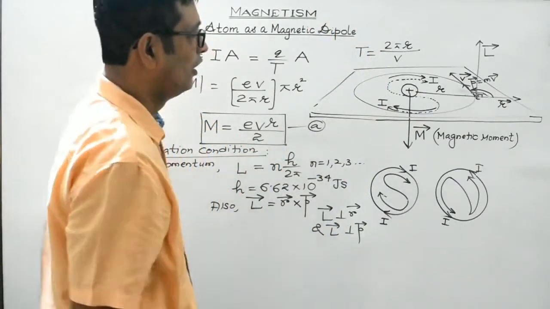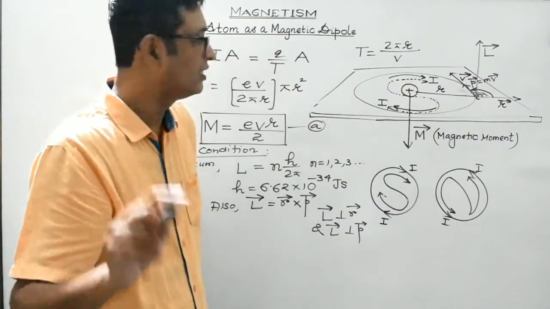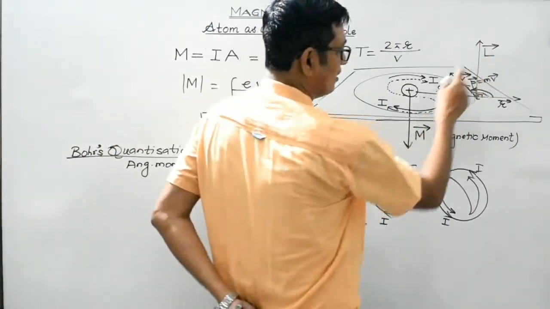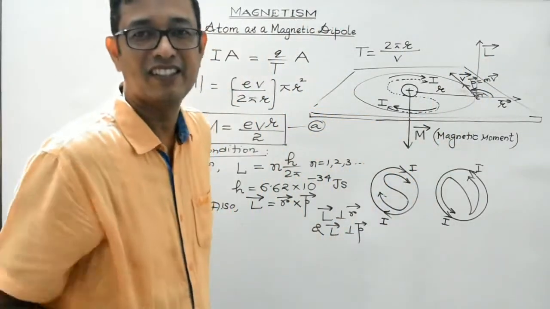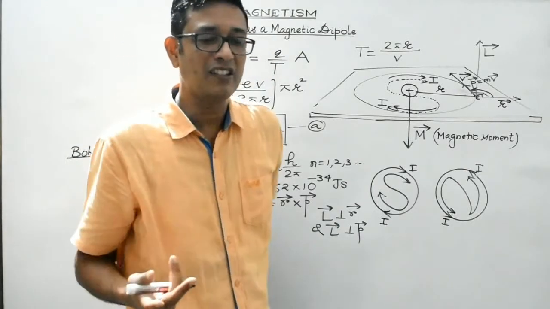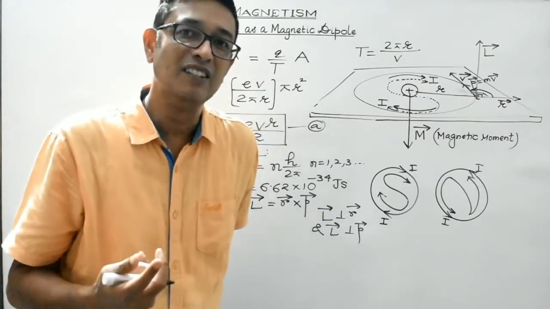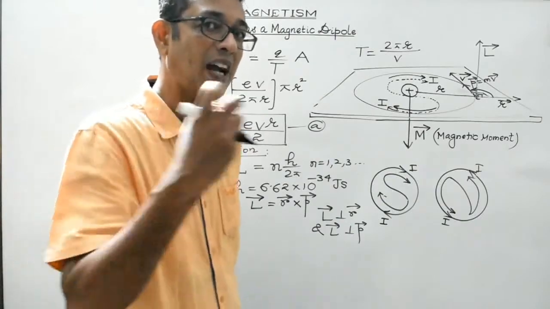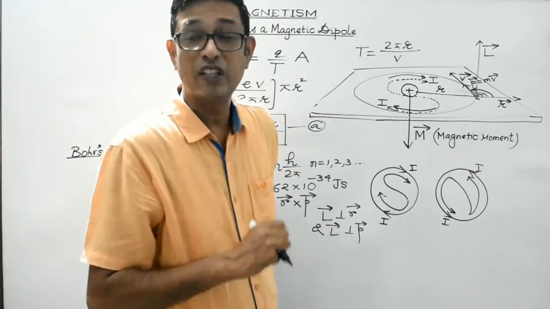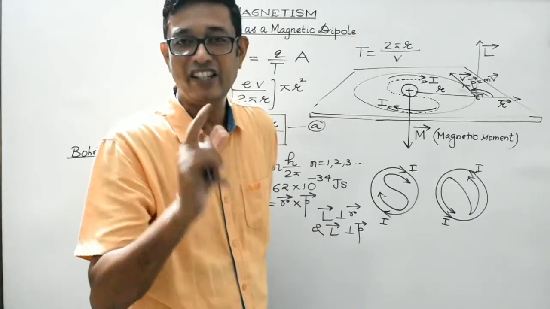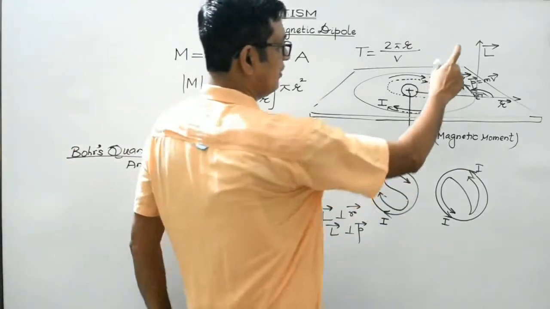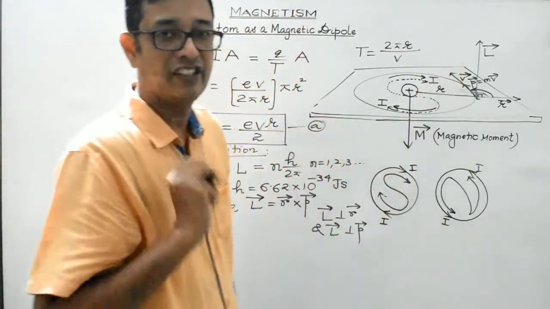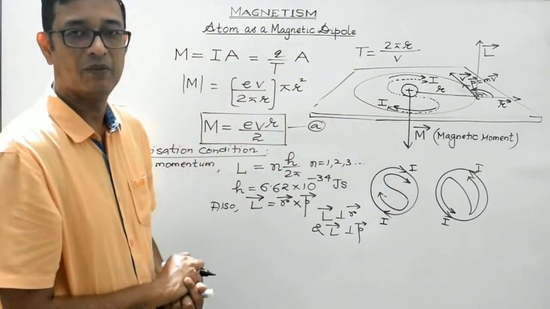Clear? So one thing to be noted is that, students, m vector and L vector both are oppositely directed. So it might be asked in a conceptual question, what's the angle between the angular momentum and the magnetic moment? So the angle between them is 180 degree. The angle between L vector and m vector is 180 degrees. It's pretty evident from this particular diagram, right?